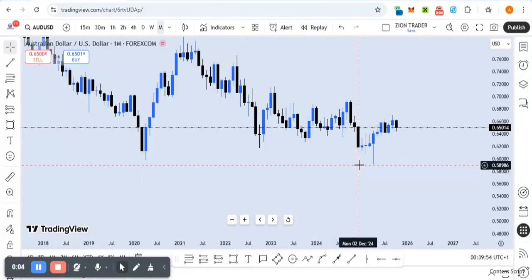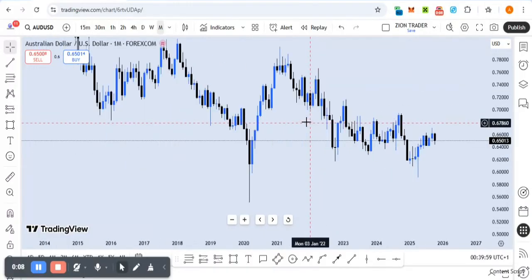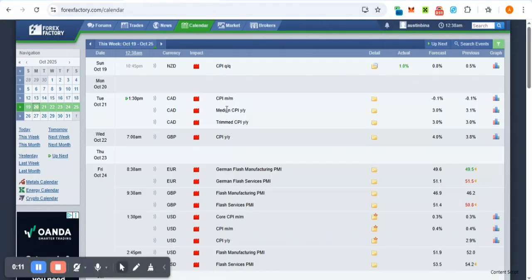Today we'll be analyzing AUDUSD. Before we take a look at the technicals, let's quickly see what we have in the fundamentals for this week. Fundamentals are very important, so it's good we check them out every week.